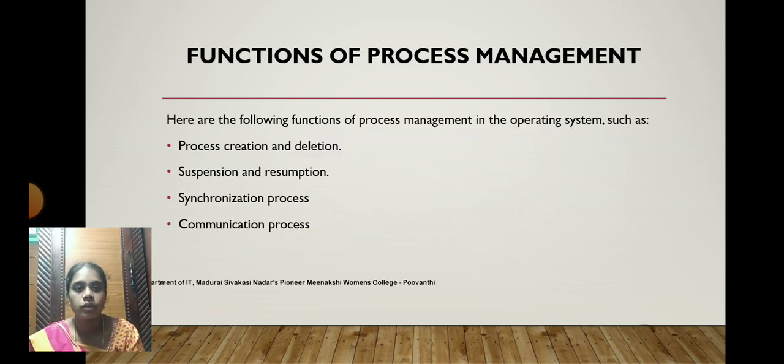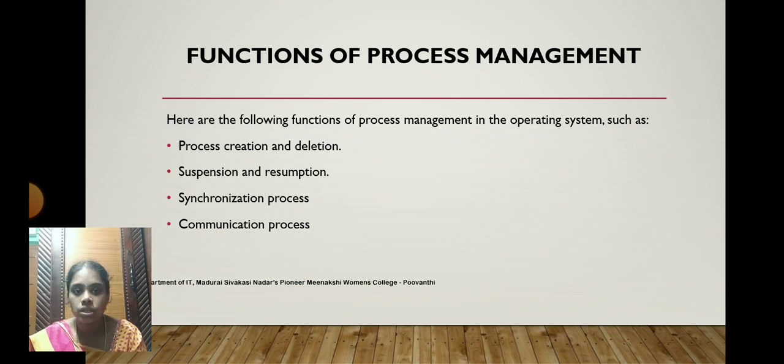And functions of process management. Here are the following functions of process management in the operating system. First one is process creation and deletion. Once the process is created, it must execute and terminate its overall execution, and it must be deleted. The second one is suspension and resumption. If any interruption arrives, it has to be suspended, and it has to be resumed, and once again it has to start its execution. This is also handled by process management.